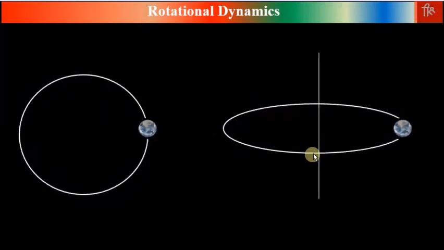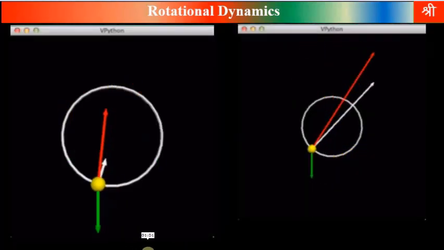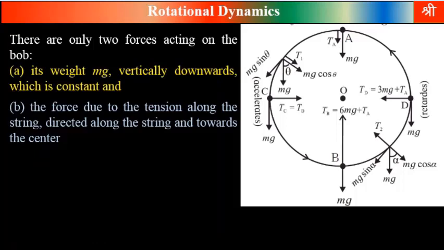But in the second case, when the particle performs circular motion in a horizontal circle, then gravity doesn't control this motion, and therefore this motion can be uniform circular motion. Now when the particle moves in a vertical circle, then a number of forces act on the particle.